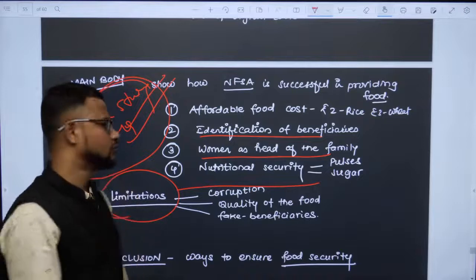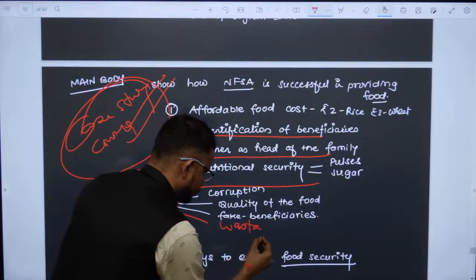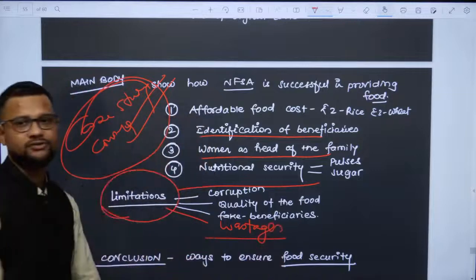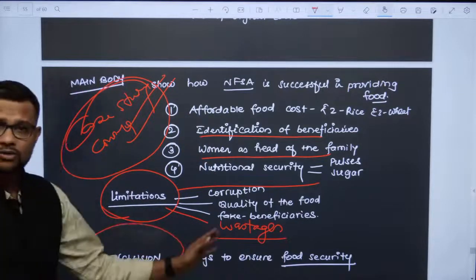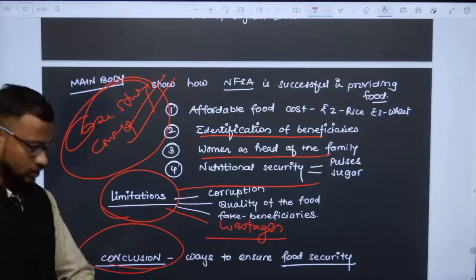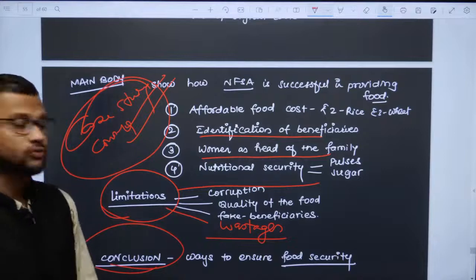So you will find these as critical points, limitations. And in the conclusion, write about the way forward, how you are going to manage this, or how you are going to ensure food security.